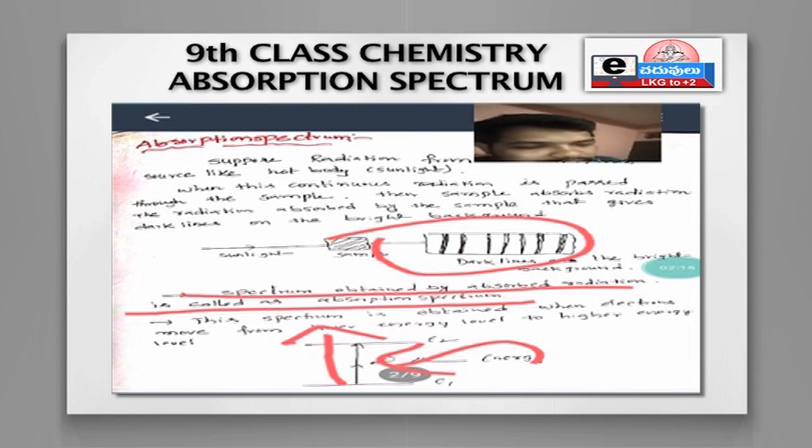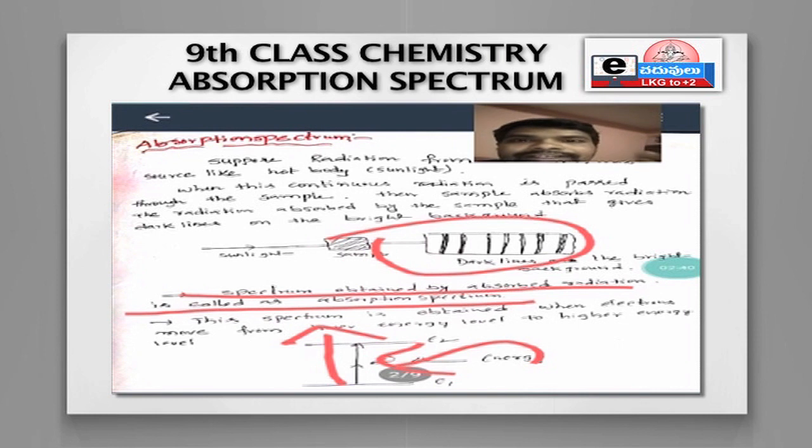When electrons move from lower energy level to higher energy level by absorbing some energy, those electrons produce dark lines on the bright background.